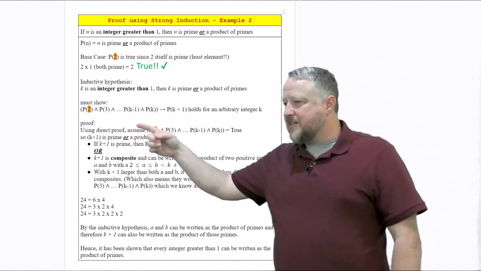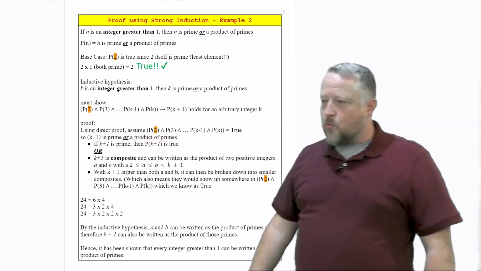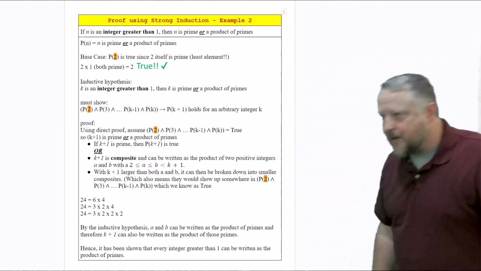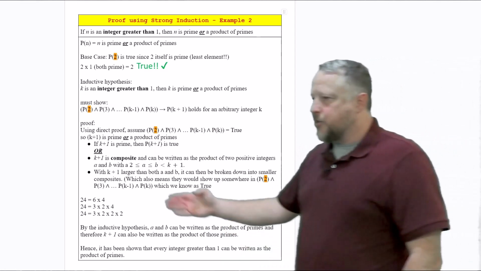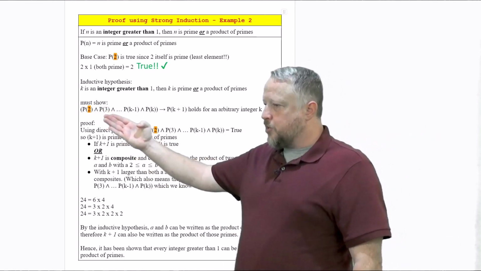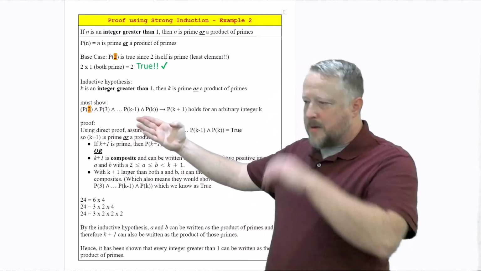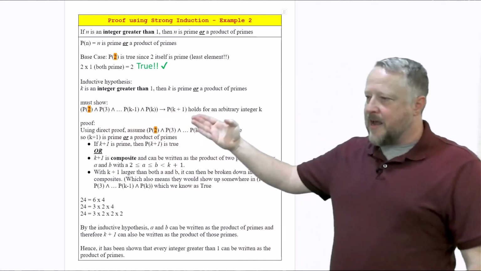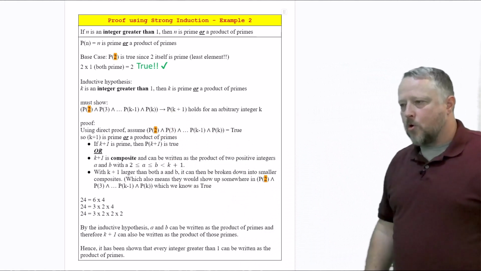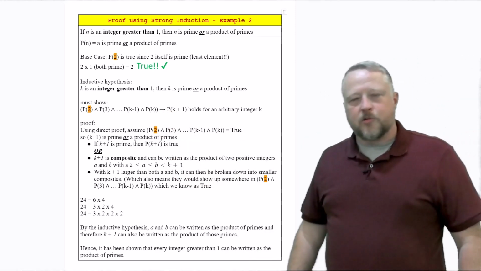Inductive hypothesis: k is an integer greater than 1, and k is a prime or a product of primes. I got to show that it's going to work with P2, P3, P4, all the way up to P of k minus 1, up to P of k, to see if P of k plus 1 will hold for an arbitrary integer k.